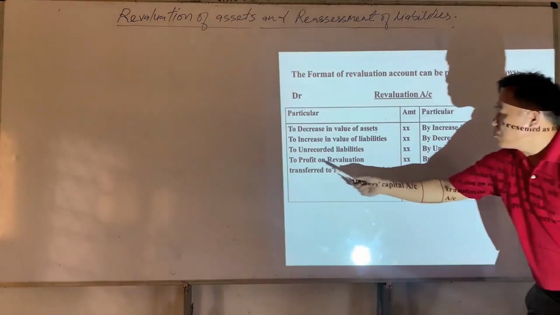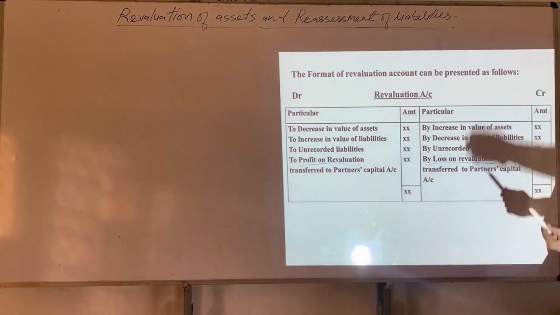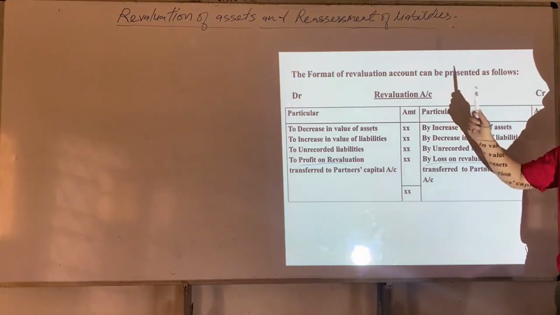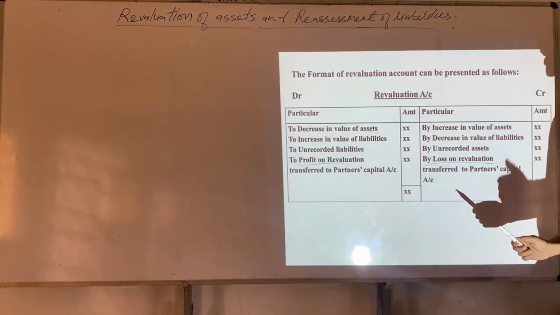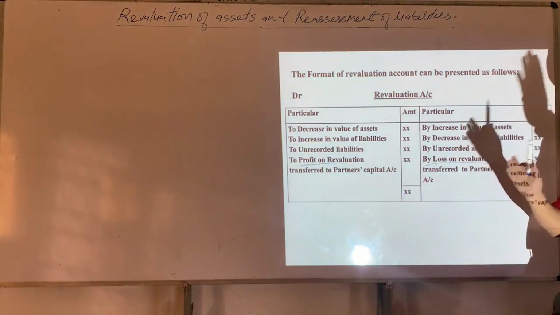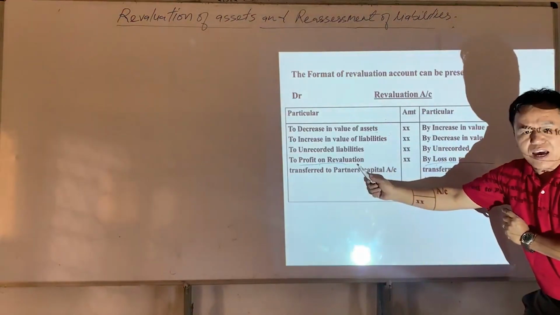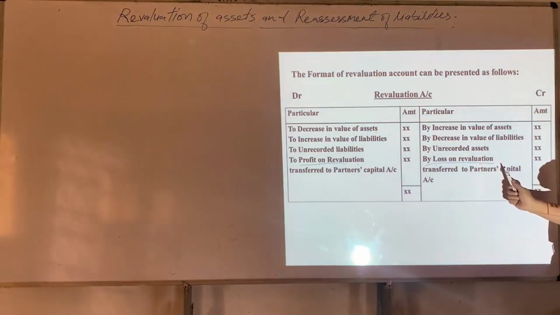So here, profit on revaluation and loss on revaluation is the final balance of revaluation account. We won't get both profit on revaluation and loss on revaluation simultaneously, I mean one at a time. Either we are going to get profit on revaluation or loss on revaluation.